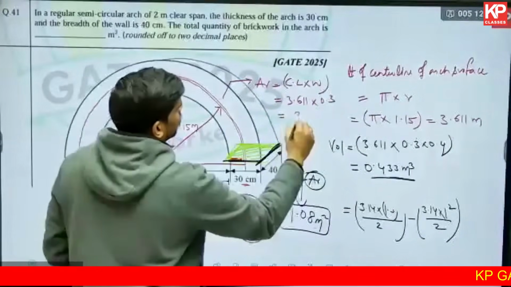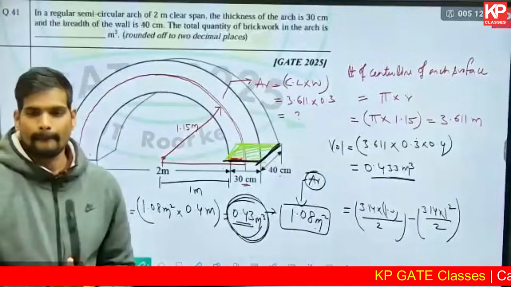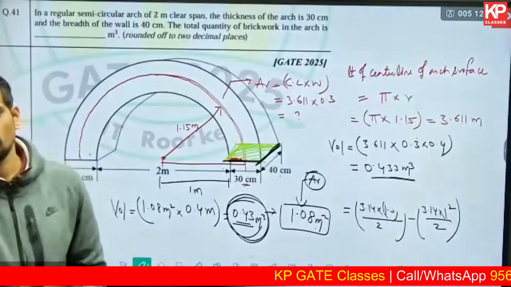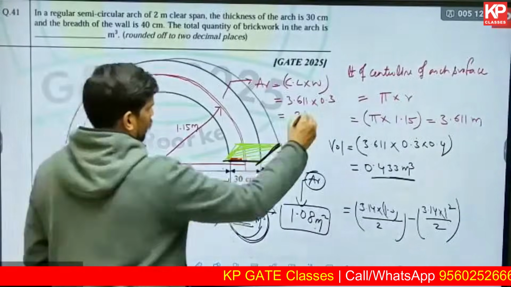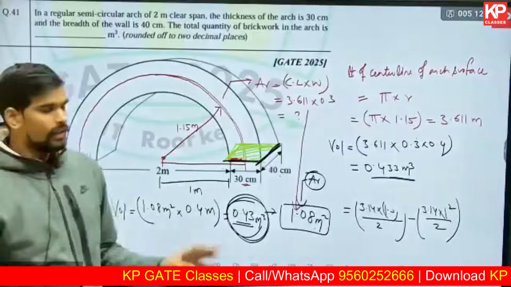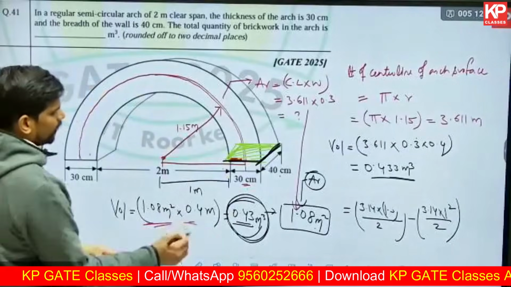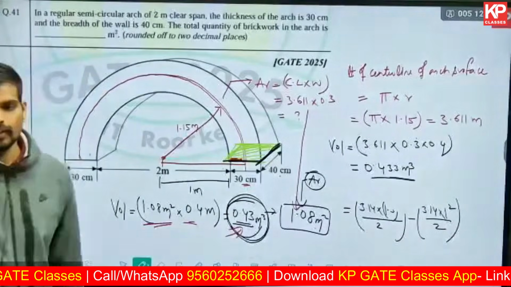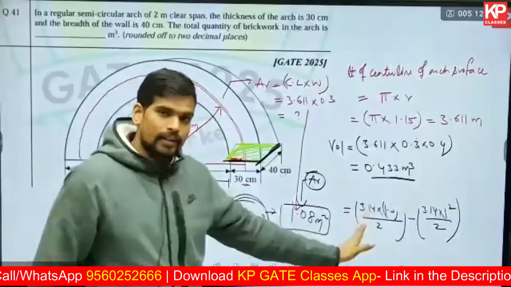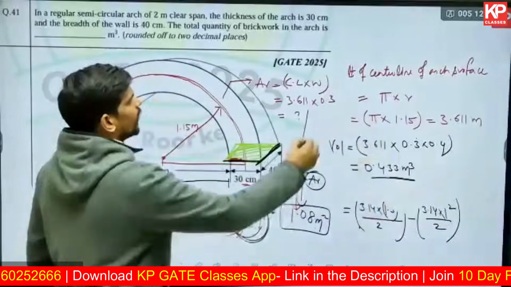Can you tell me how much you are getting this area as? 3.611 into 0.3? 1.0833, which is exactly the same 1.0833. You got the same thing. Once you get this area, multiply it with the depth of extrusion, you'll get the same answer. So you can use the centerline instead of inner minus outer area, instead of pi r square by 2 minus pi r square by 2, which we used as inner minus outer, you can use this alternative method also.